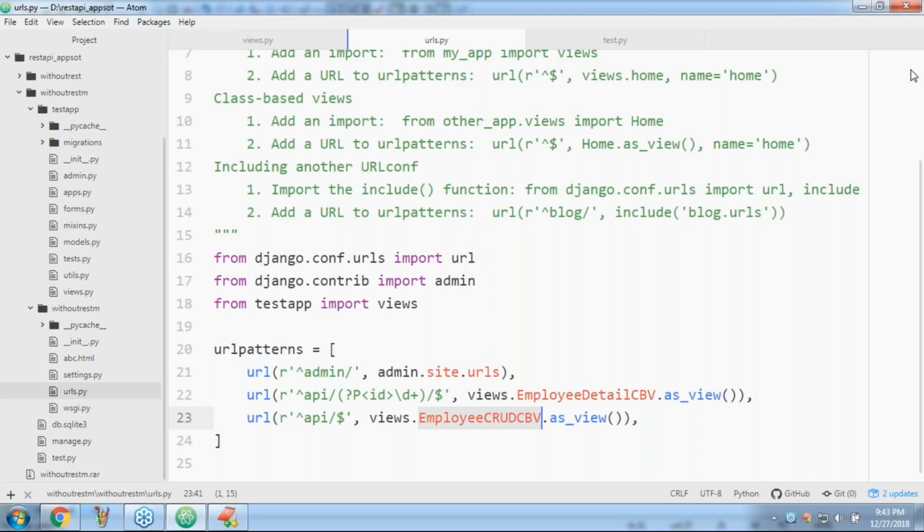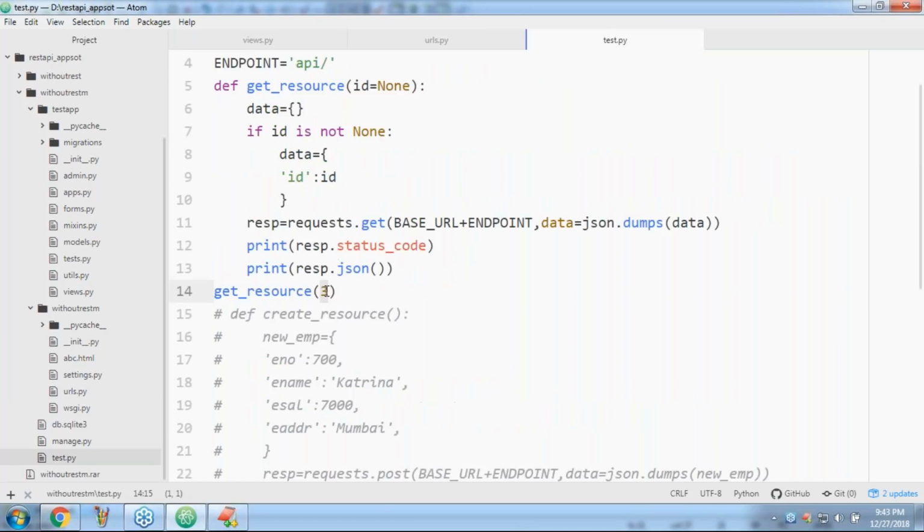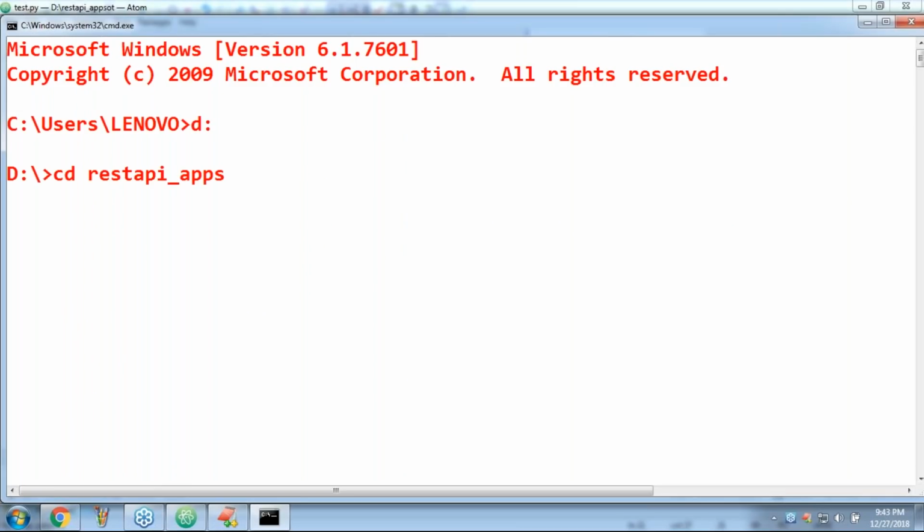Now listen a bit very carefully, sir. Now let me open the partner application. The partner application is also ready, but in the database I don't know how many records are there. First, let me run the server. What is the application name? Without the rest m.